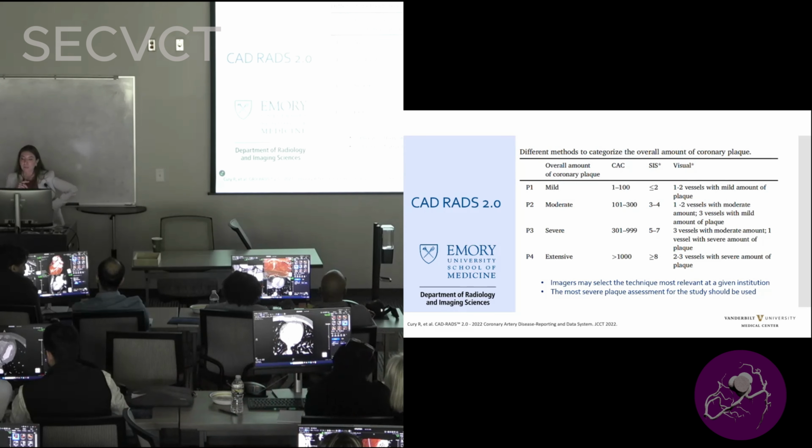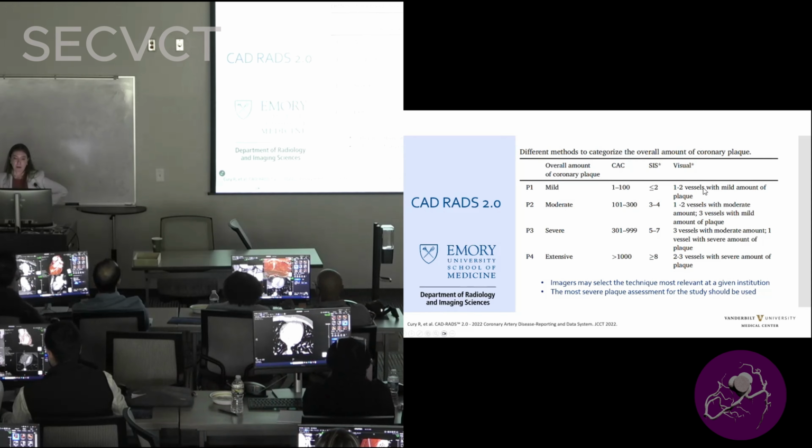So the maximum there is going to be 16, assuming that you have plaque in every single one of your segments in the coronaries, where the extensive is going to be more than 8. So anything more than 8 is P4. And then your mild is going to be 2 or fewer segments.